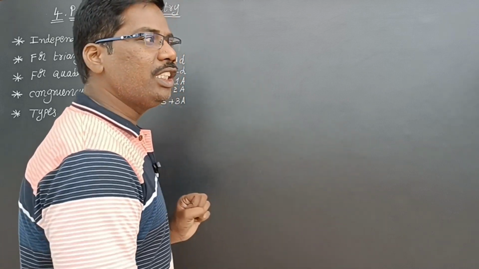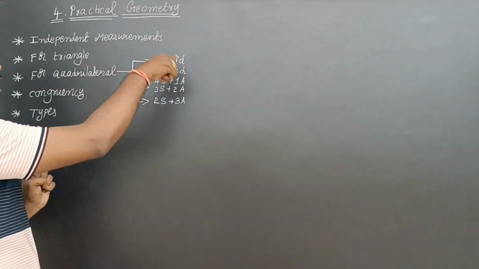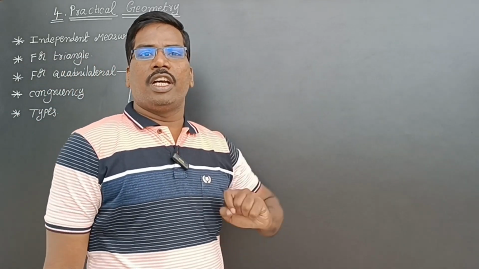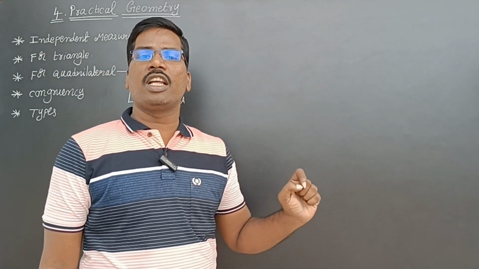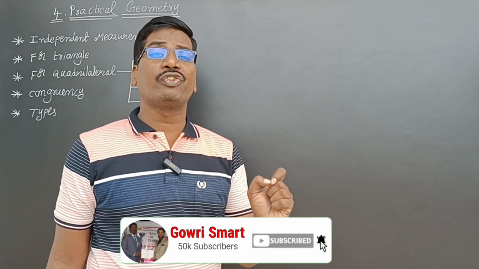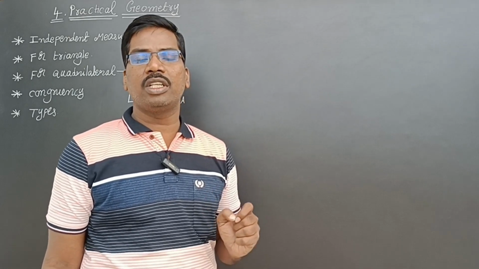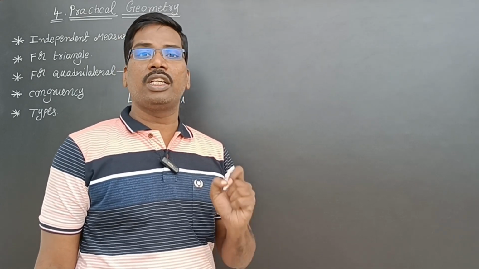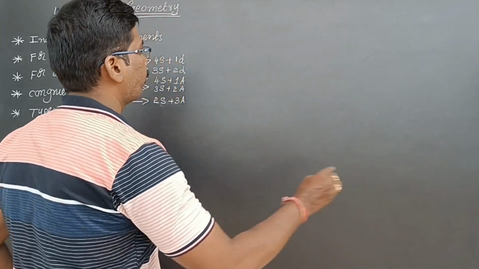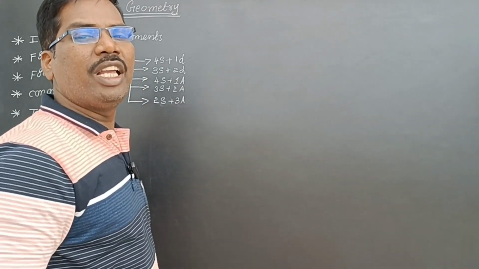Now, what are the things we have to learn in practical geometry? Let us see. The first thing is independent measurements or independent elements. In the previous class, yesterday's class, in the bits, I explained elements. The elements for a triangle are 6 measurements, and the elements for a quadrilateral are 10. In the previous class only I explained. Again I will explain. See here.